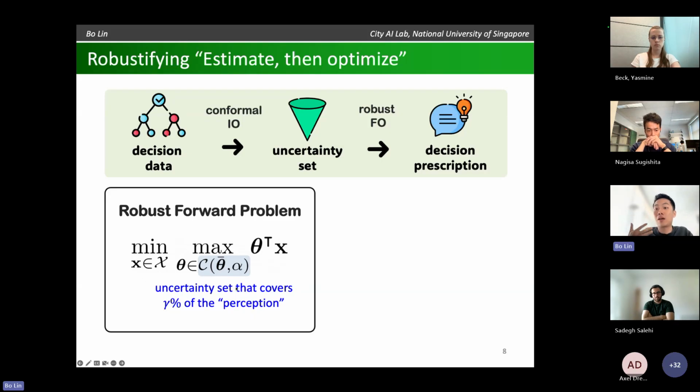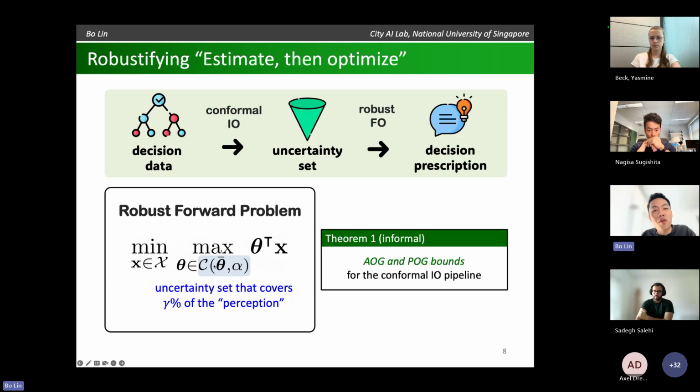Okay? And hopefully most people will like my recommendation because their perceptions have already been captured by this uncertainty set. Okay, so following this intuition, by doing some theoretical analysis, which I won't get into in today's presentation, we can have upper bounded AOG and POG simultaneously when using this pipeline, meaning that the recommendations are good and people will believe in us.